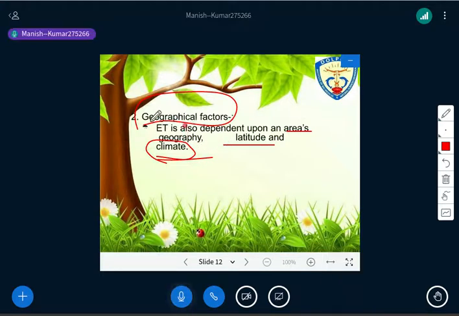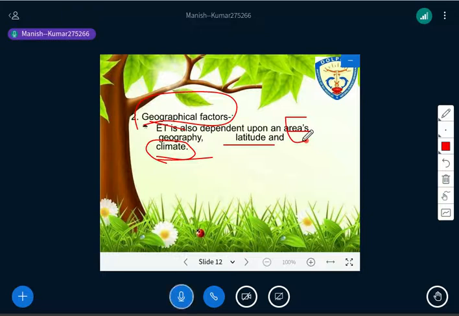Okay, now understand geographical factors. I told you first area geography. It means where on the globe this region or place is situated. As I told you, near the equator the heat will be more because of more solar radiation, so more evaporation will take place. That's why the southern part of our country has so much heat.